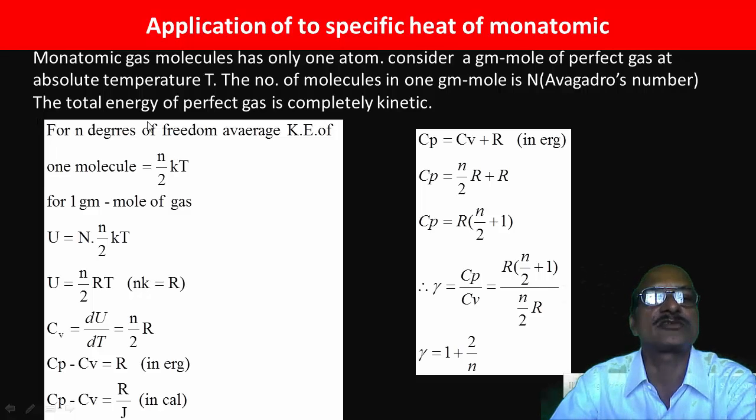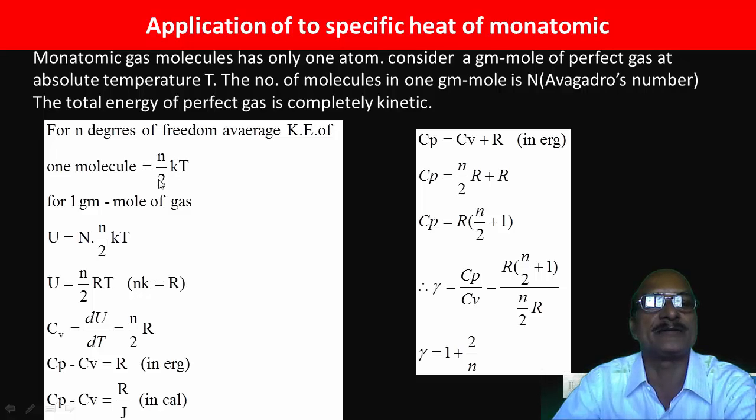Now consider the total energy of a perfect gas, which is completely kinetic. Potential energy is 0 because the gas molecules are continuously in random motion. Therefore we write, for n degrees of freedom, the average kinetic energy of 1 gram mole of the gas will be equal to n by 2 kT.